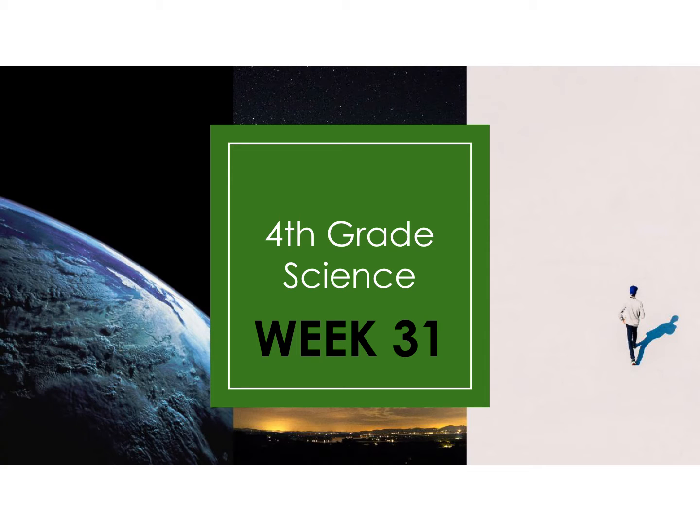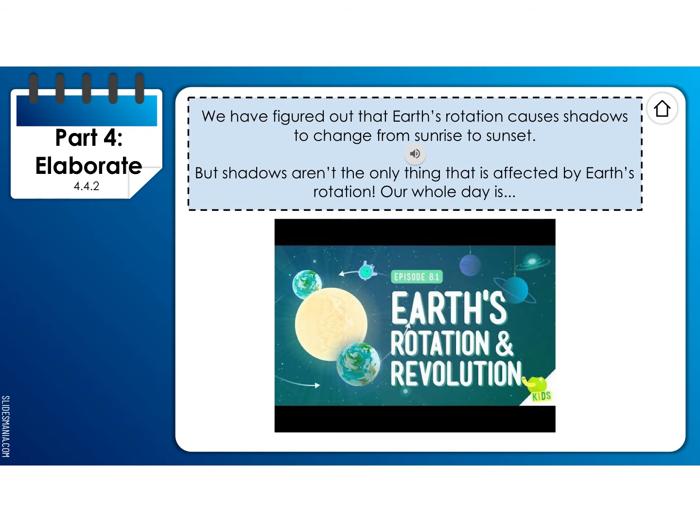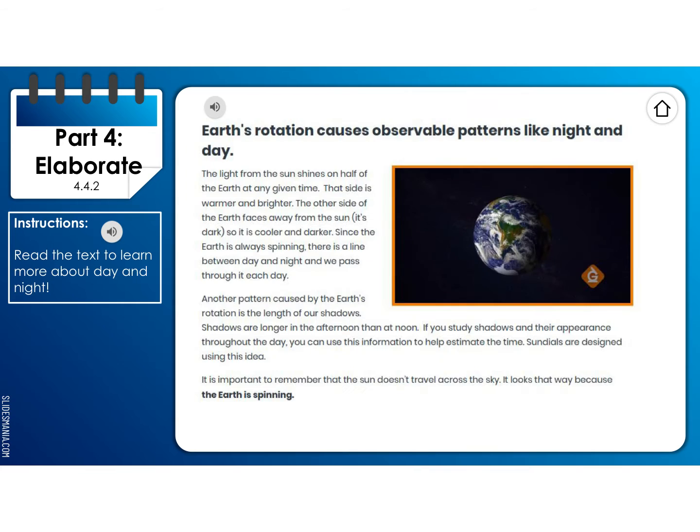This is Science Week 31, Day 2, and we're going to continue exploring shadows and how they work. So, as you know, we figured out that the Earth's rotation causes those shadows to change from sunrise to sunset. But what else is affected by Earth's rotation? So there's a video here for you to watch and learn about that.